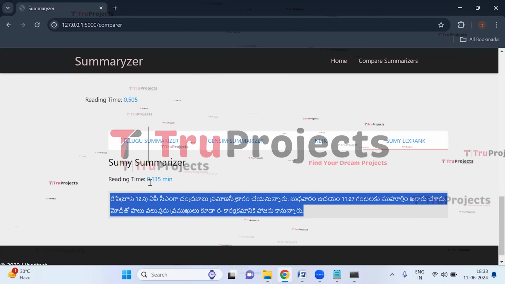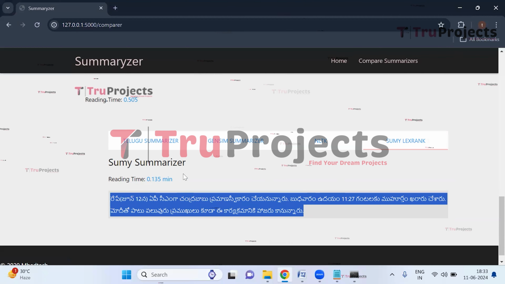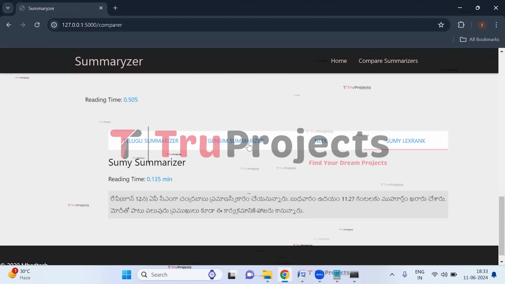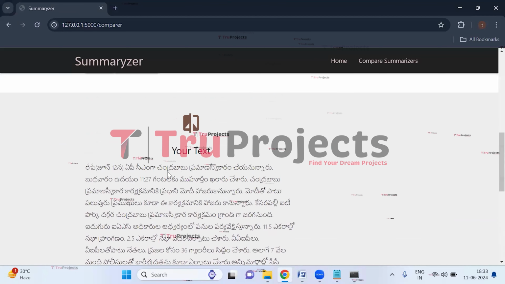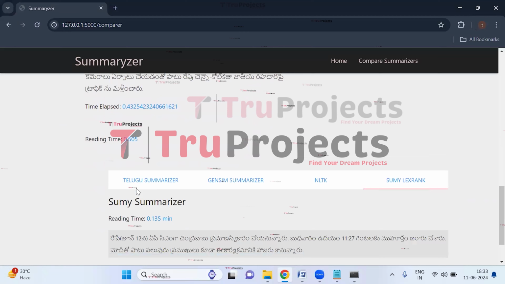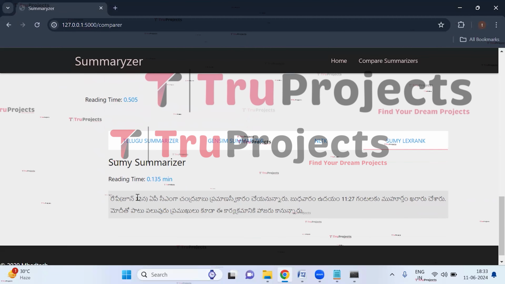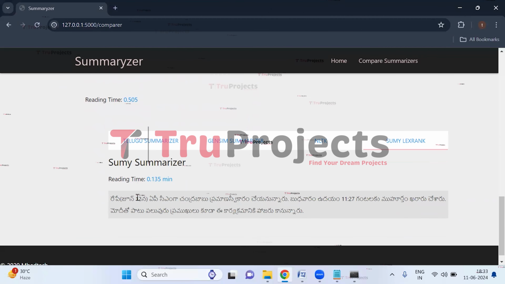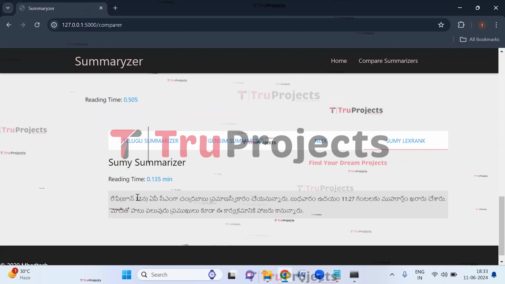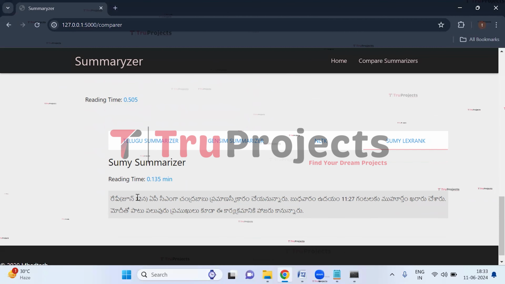And the reading time is 0.135 minutes, which is very less than the actual reading time. So in this way, by giving a Telugu news, we can summarize the news and we can get the news in a concise way, which will take less time to get the efficient data.